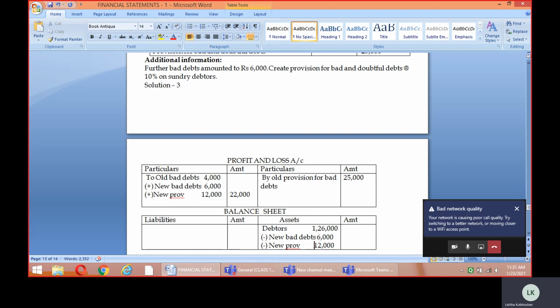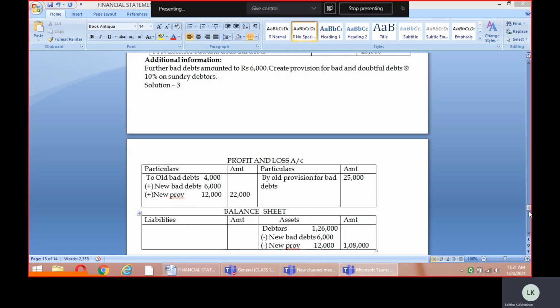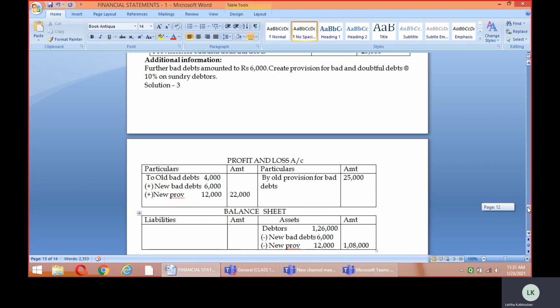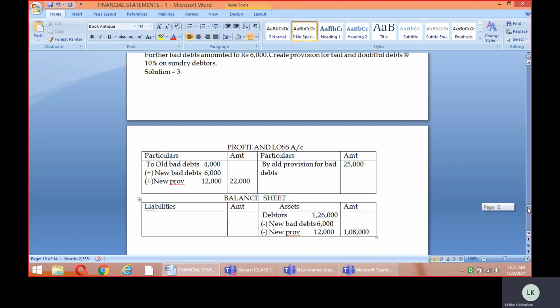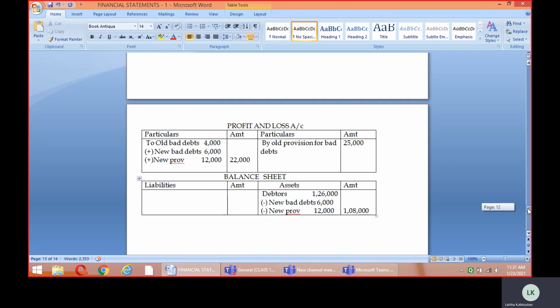So the final answer we get here is 1,08,000, to be shown on the asset side. So the answer is 1,08,000, shown in the asset side. Got it? This is how the treatment is done for the old provision, new provision, old bad debts and new bad debts, if given.